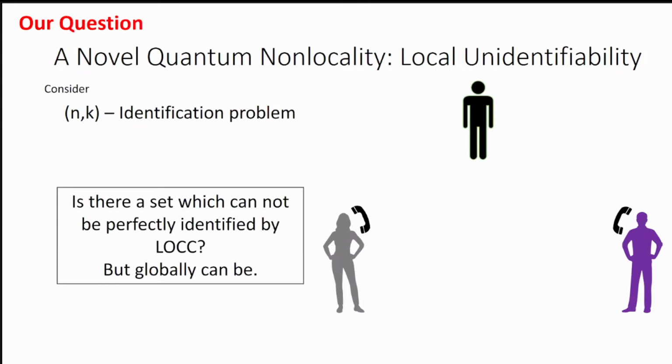So the next question is, is there a set which cannot be perfectly identified by LOCC, but globally can be? That will be a new kind of nonlocality. So is there such a set in the NK identification problem? We keep it more general. And the answer is yes.